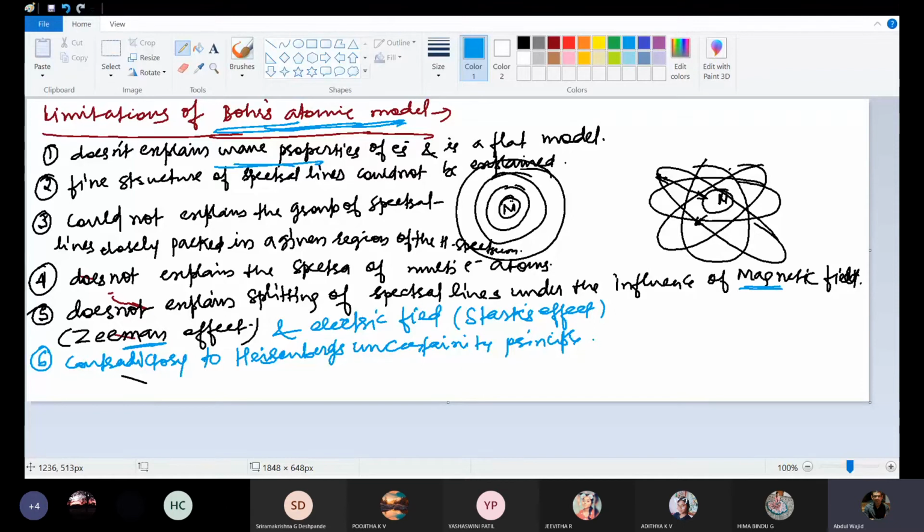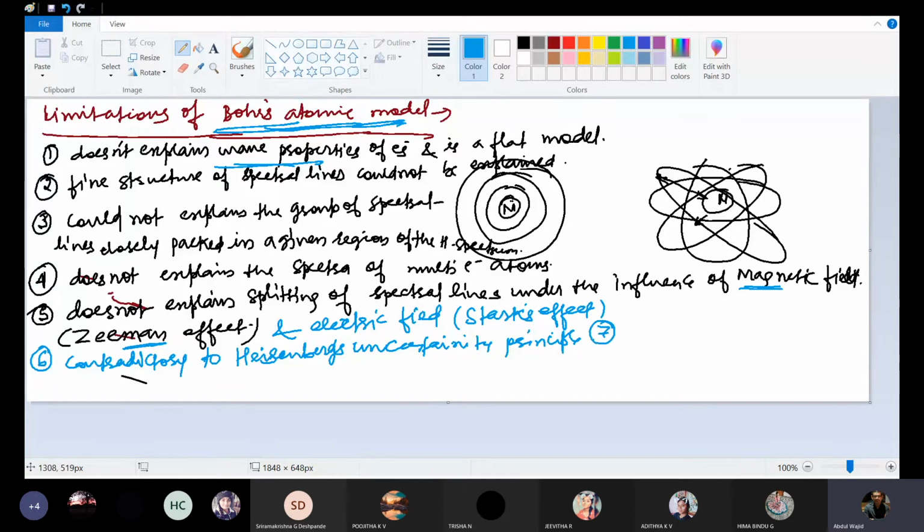The position of any microscopic particle is not certain. And what the quantum theory of radiation says is that the position of the electron is certain. The wave theory says that it is not certain. So that's why it is contradictory to Heisenberg's uncertainty principle. Bohr's atomic model is unable to explain this.